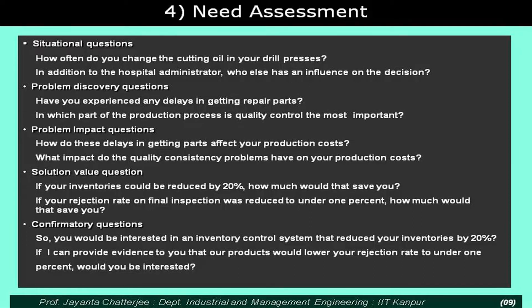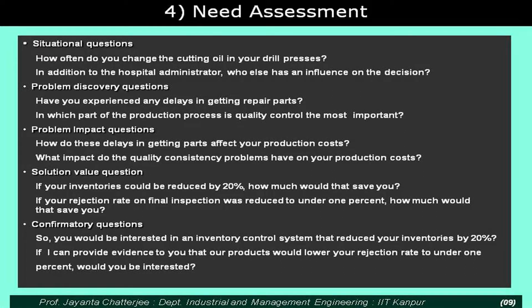these are different classes given from research. Like there are questions which are called situational questions, where you try to understand the situation, like how often do you change the cutting oil in your drill, or in addition to hospital administrators, who else will be involved in this particular decision making. So these are questions relating to the situation where the sales will happen.